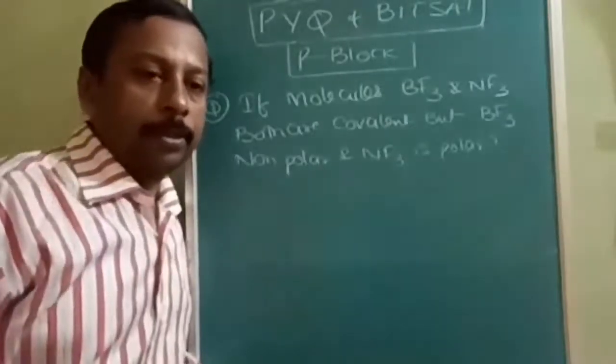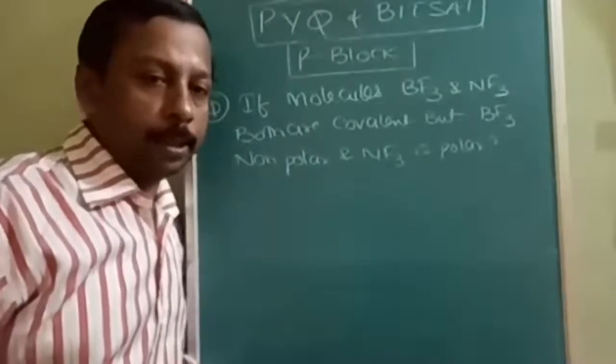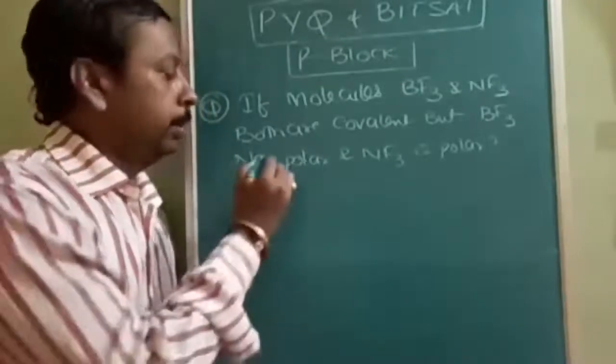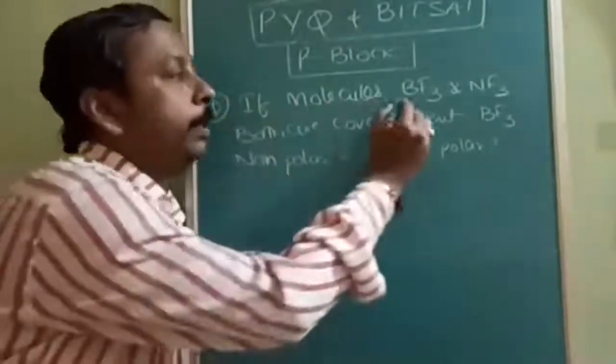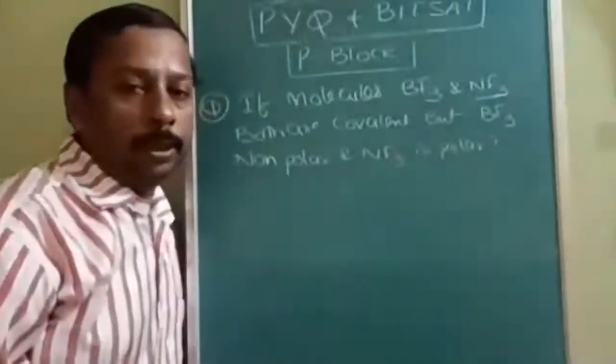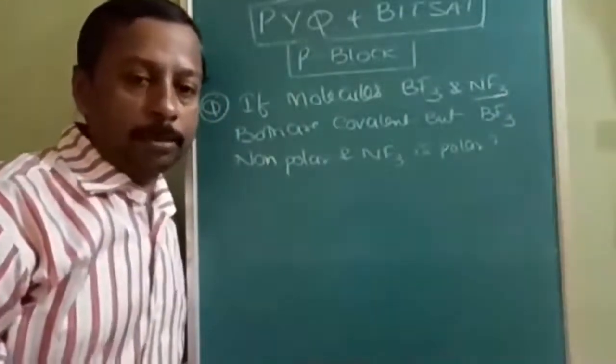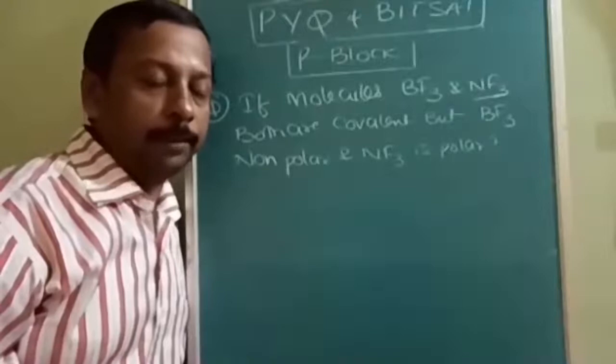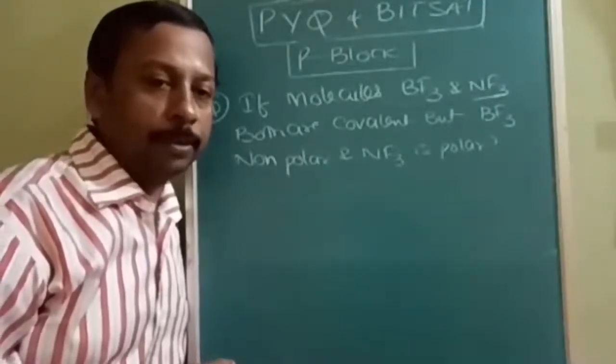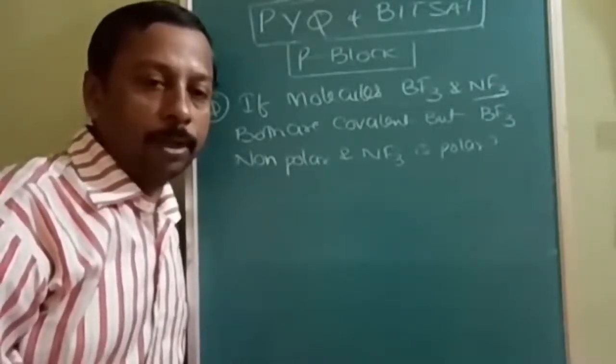Okay, the next question is a reasoning question. Options are given but lengthy. The question is: BF3 and NF3 both contain how many atoms? Sorry, both contain 4 atoms and both are with fluorine only.